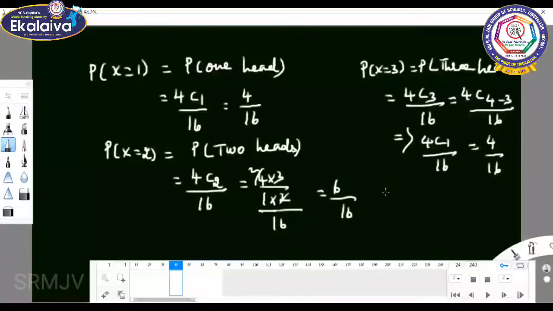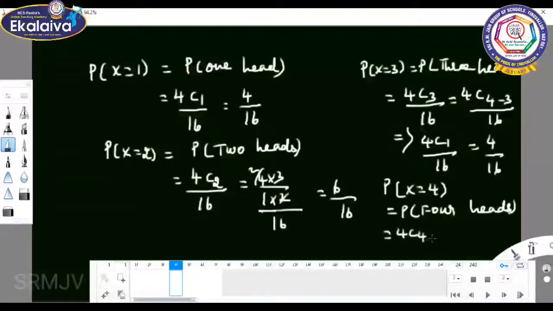P of X equal to 4 means all four heads. So it gives 4C4 by 16. 4C4 is 1, so 1 by 16. So we can write the probability mass function.